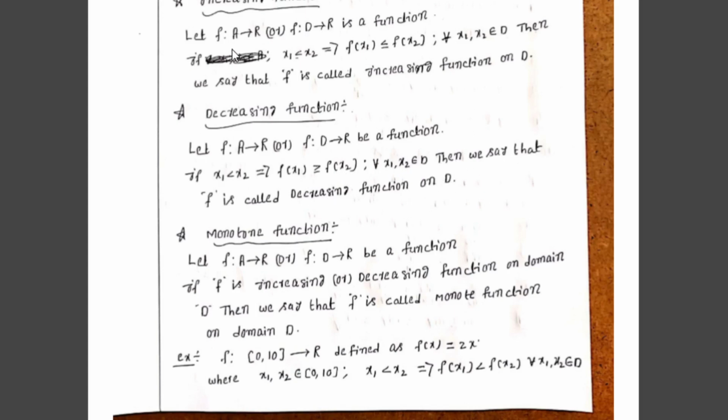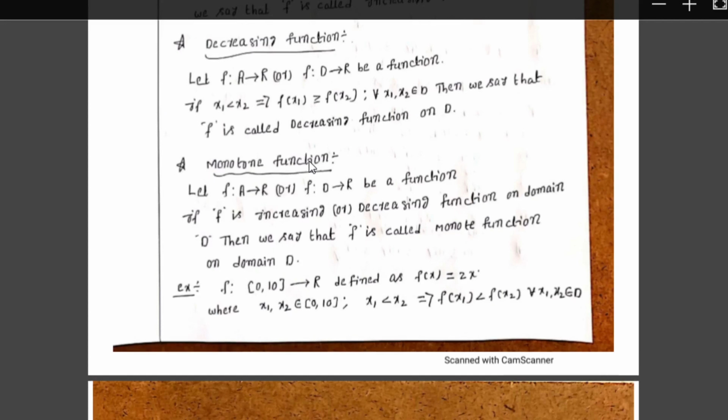Therefore, increasing function means x1 less than x2 implies f of x1 less than or equal to f of x2 for all x1, x2 belonging to D, then we say that f is called an increasing function on domain D. Similarly, decreasing function means x1 less than x2 implies f of x1 greater than or equal to f of x2 for all x1, x2 belonging to D, then we say that f is called a decreasing function on the domain D. That is the increasing and decreasing function.